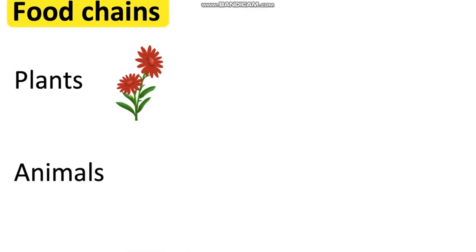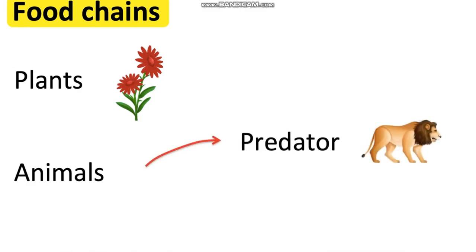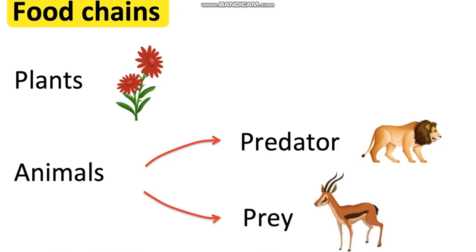Animals are consumers. They get their nutrition by eating plants or another animal. An animal that eats another animal is known as a predator. Predators eat prey. Then a food chain begins with a plant and ends with large animals.